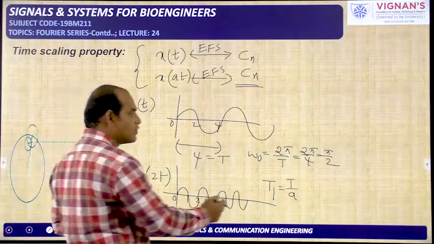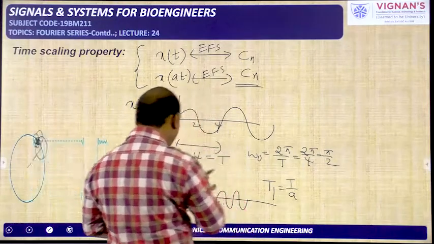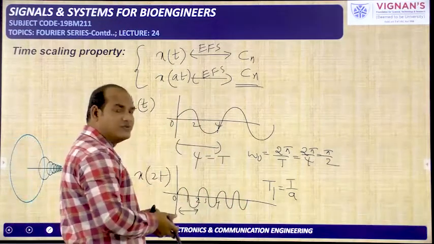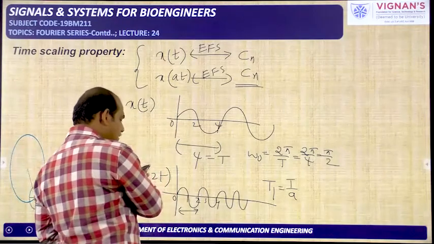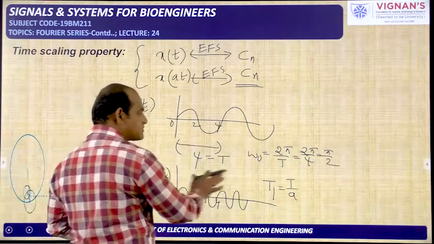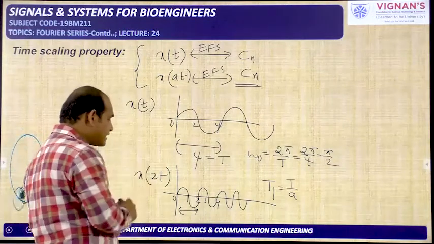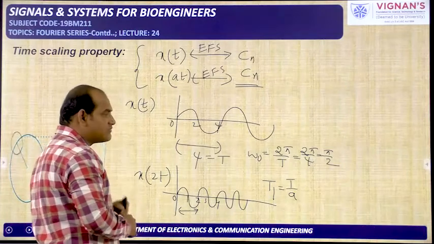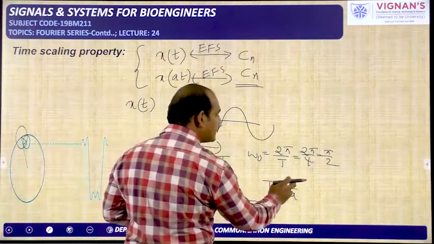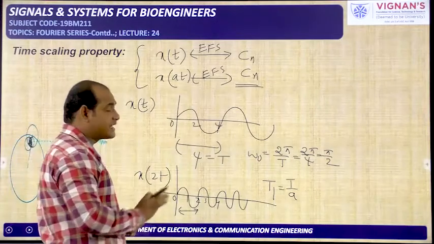That is T1 equal to T by a. The time period has been divided by the scale factor a. In this case, a equal to 2, which is greater than 1, that's why you got a lesser time period. If the scale factor, instead of 2, is 1 by 2, then what will happen? This T1 will become a times T. That means it will be increased.